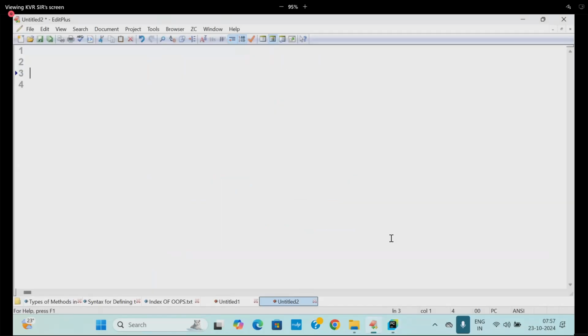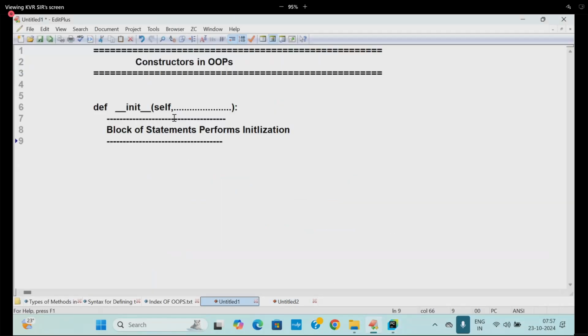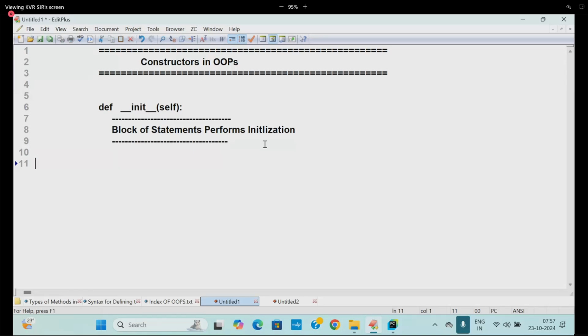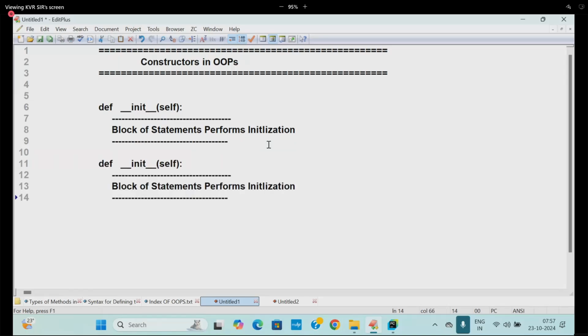Default constructor. In this case, if I write only like this, which constructor is it? Default. If I write the same thing along with a list of formal params, which constructor is it? Parameterized. This is called PC, parameterized constructor. And this is known as the default constructor. Did you understand the meaning of constructor?